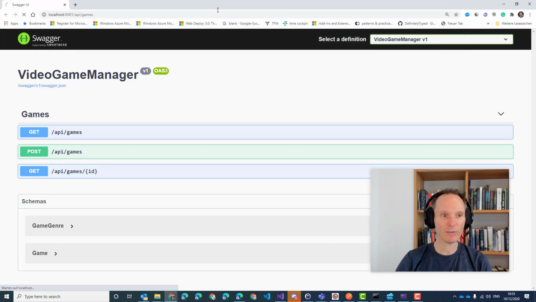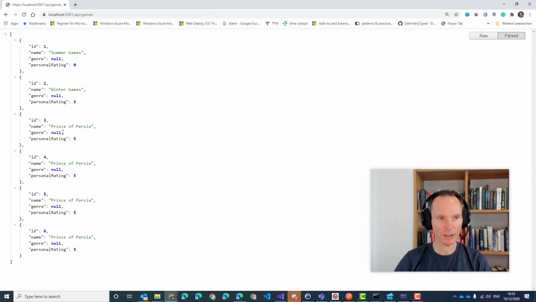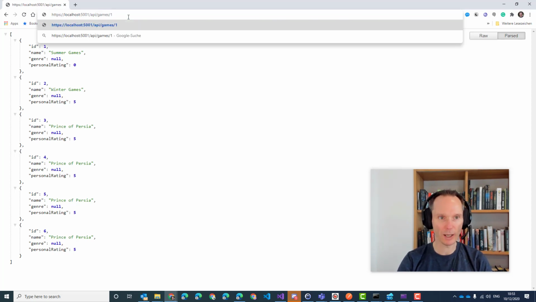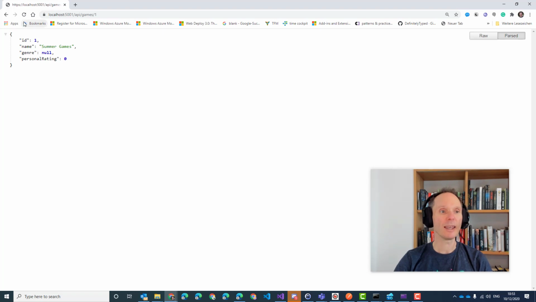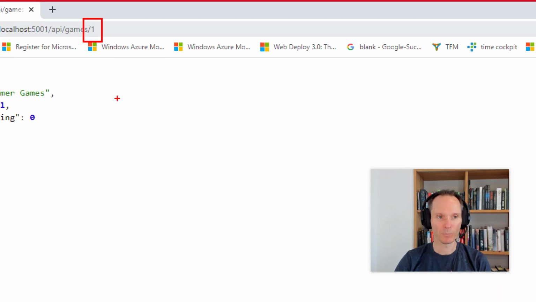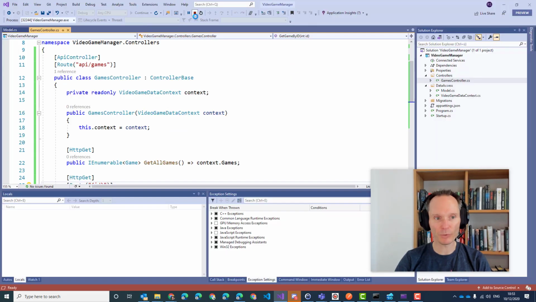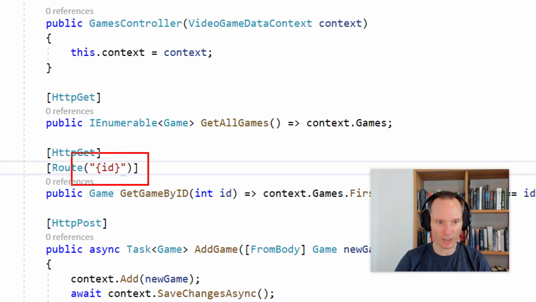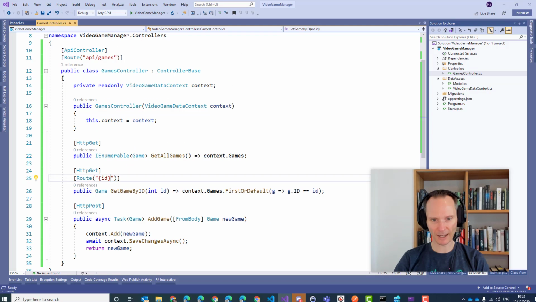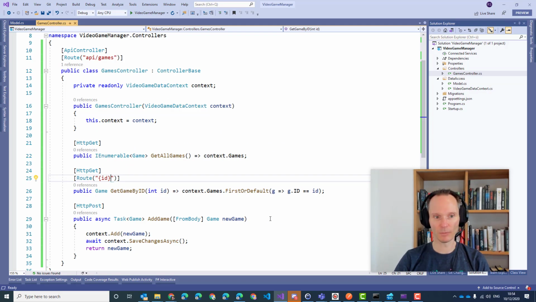API games gives me a list of games, that's fine. And now if I want to read summer games, I just have to say /1, and this will give me exactly one record, the summer games. So this parameter was parsed out into the route. This is why I was using this route here. This was part of the parameter, and it is given to me through the parameter here, and then I can use it inside of my implementation.